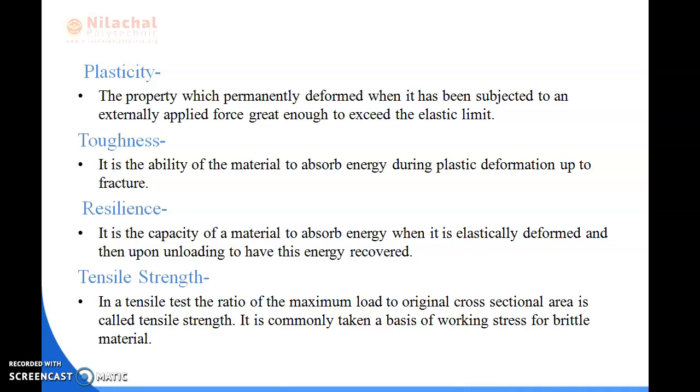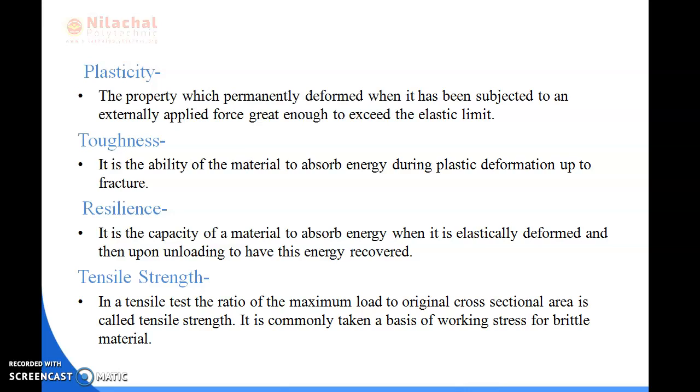When we apply a force to a material beyond this, it undergoes permanent deformation. This is called the plasticity of a material.